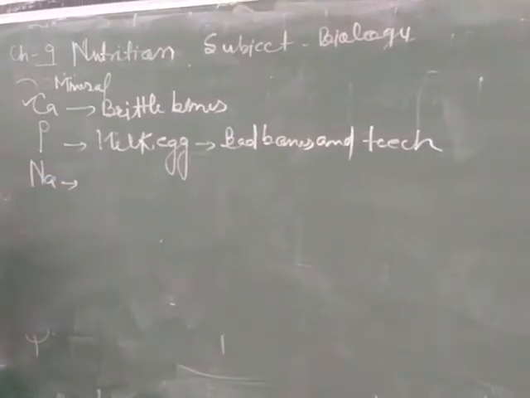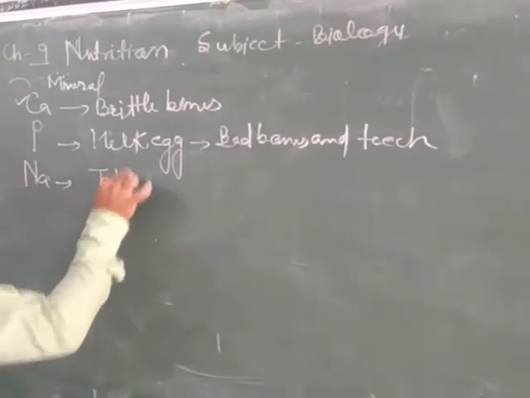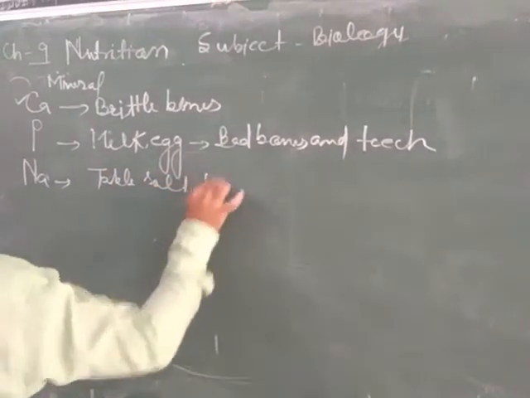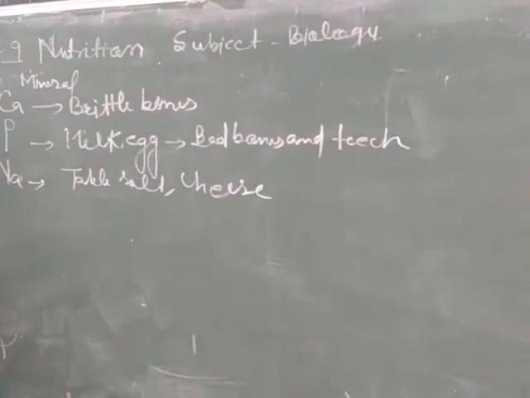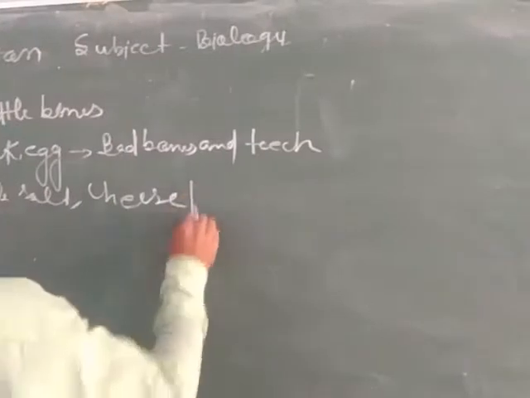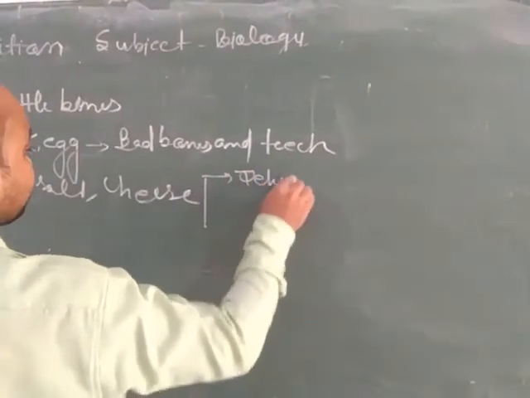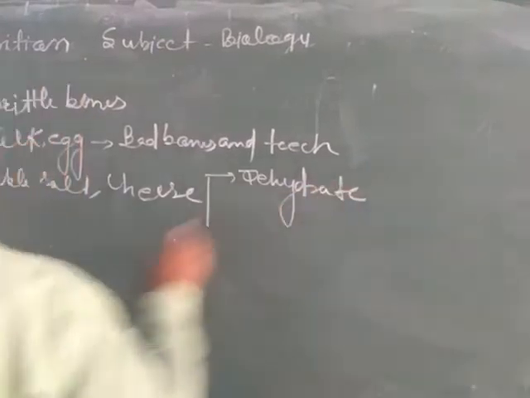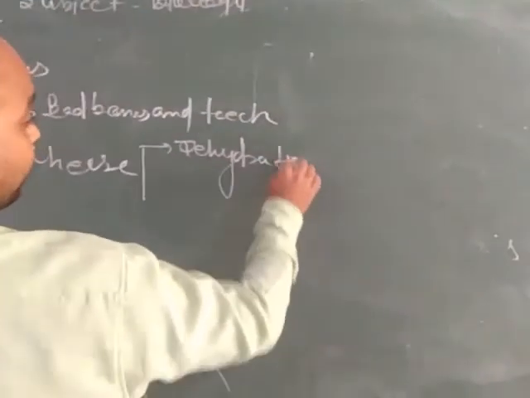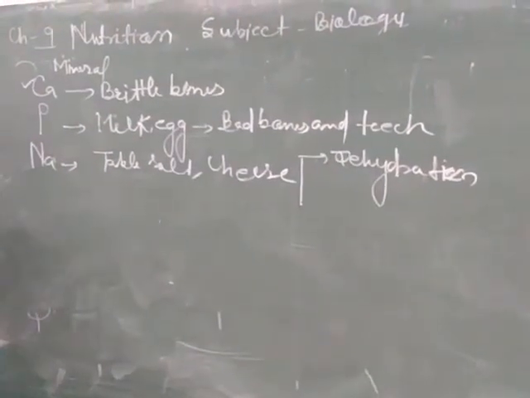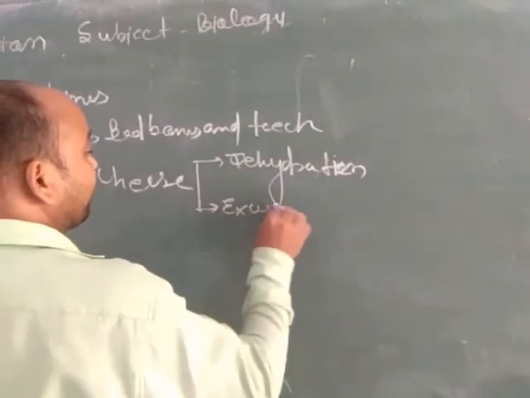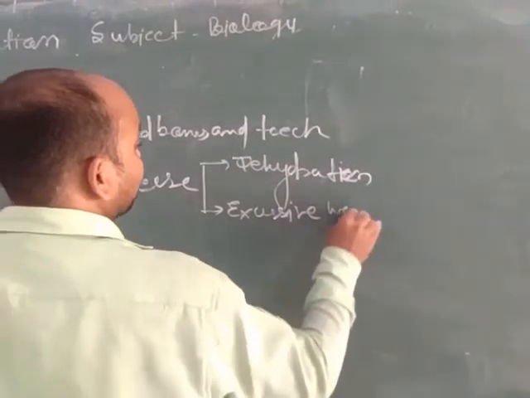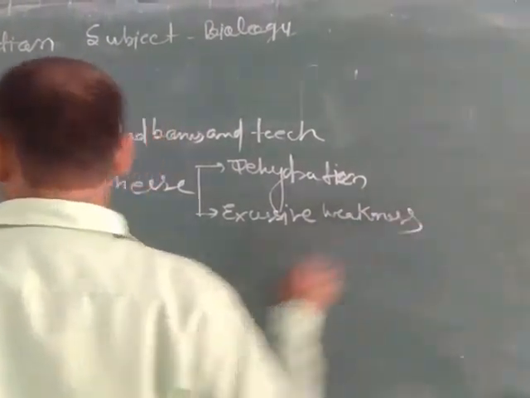Now the next type of essential nutrient is sodium. Sodium is found in table salt, cheese, etc., which are sources of sodium. Deficiency will cause dehydration, meaning loss of water from the body, due to lack of sodium. A person also feels excessive weakness due to absence of sodium in our body.